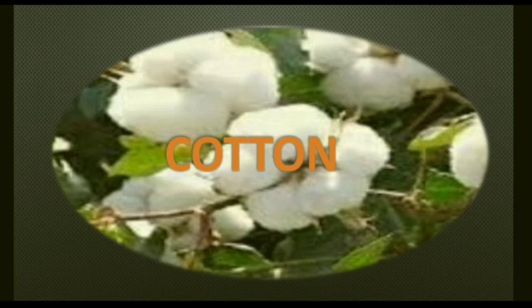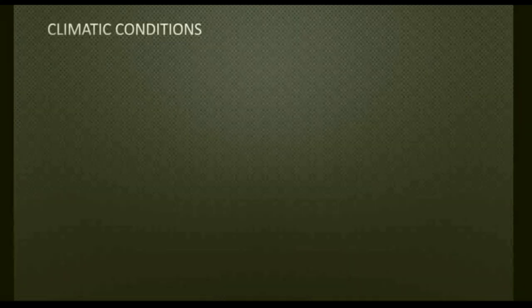Now long staple cotton is a good quality of cotton which is used for making cloth, and this variety is from Egypt. India is growing this quality in different parts like Punjab, Haryana, Maharashtra, Tamil Nadu and Andhra Pradesh. Medium staple is grown in Rajasthan, Punjab and Tamil Nadu. Short staple is grown in Uttar Pradesh, Andhra Pradesh, Rajasthan, Punjab and Haryana. So these are the three varieties of cotton.